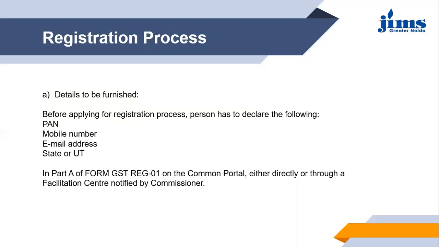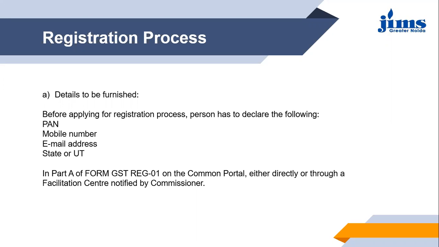Under part A you need to give your basic information related to the business, that is your PAN number, your mobile number, your email address, and the state or union territory you belong to.